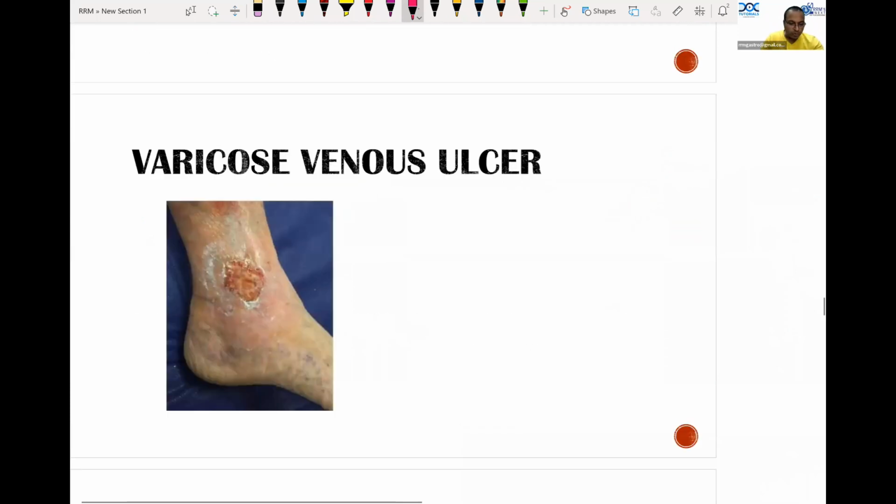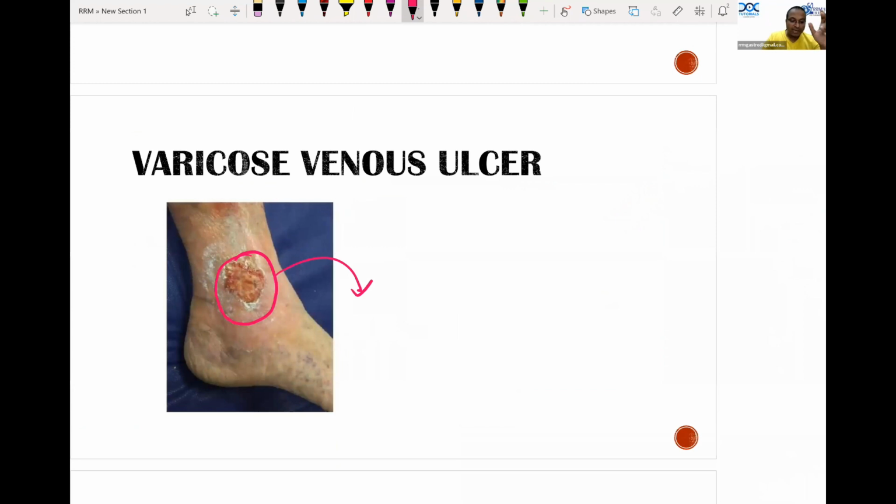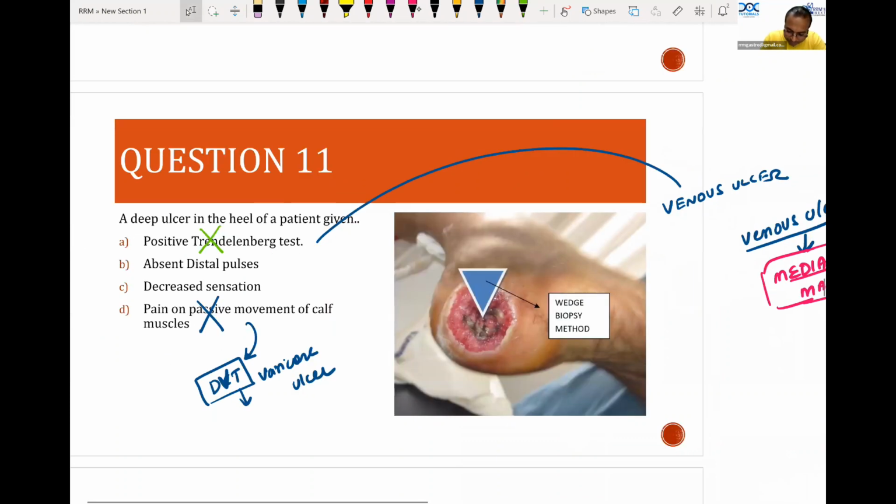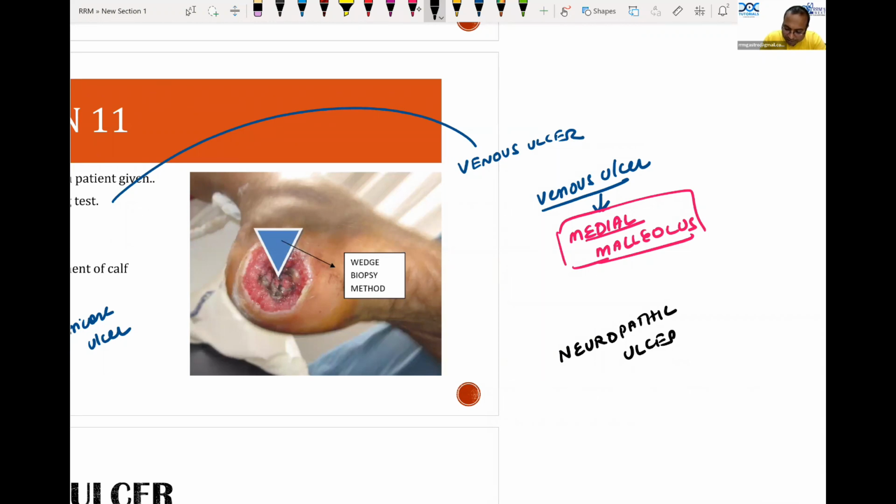So what are the other ulcers you know? So this is number one ruled out. The second important ulcer is choice D, decreased sensation. What do you call that ulcer? Can you tell me, what is an ulcer caused by decreased sensation? It is a neuropathic ulcer. Neuropathic ulcer is nothing but due to loss of sensation. So where is this ulcer commonly seen? That is the catch point here. It will be seen more commonly on the bony prominences, like the heel, over the great toe.